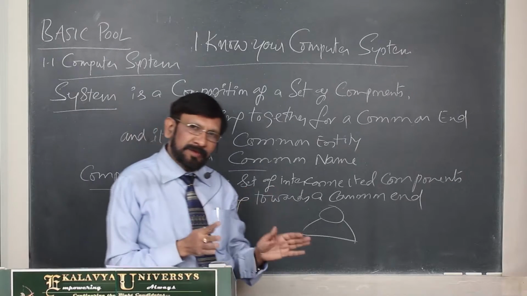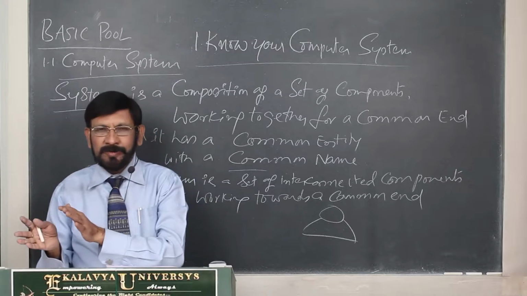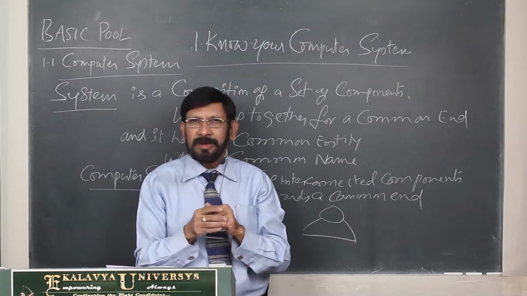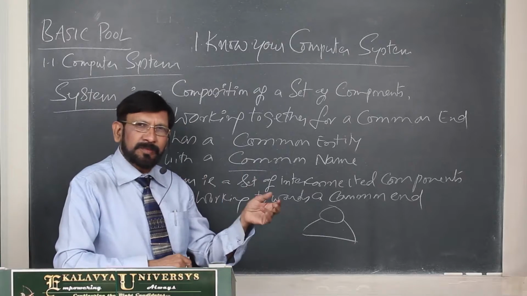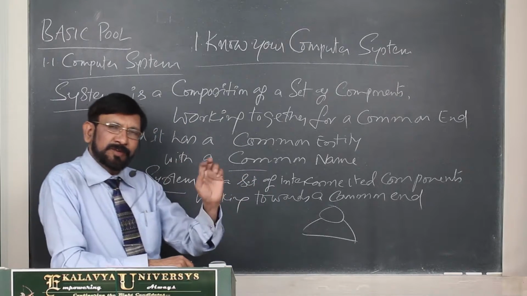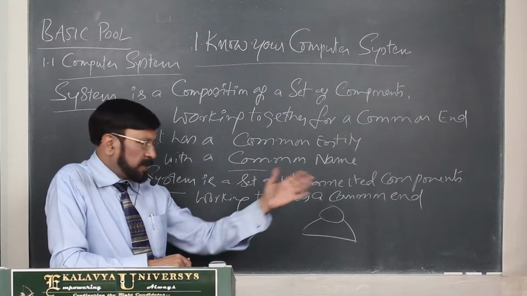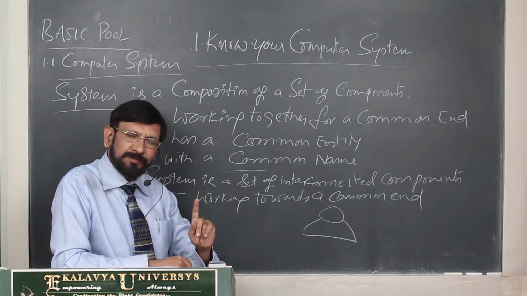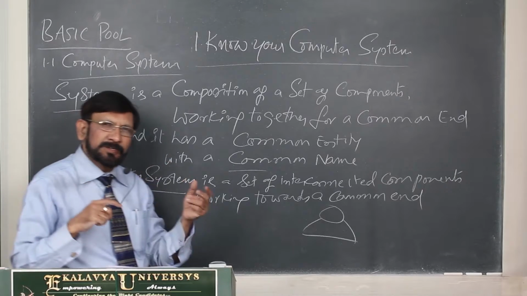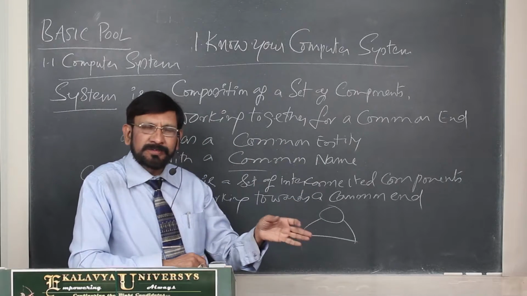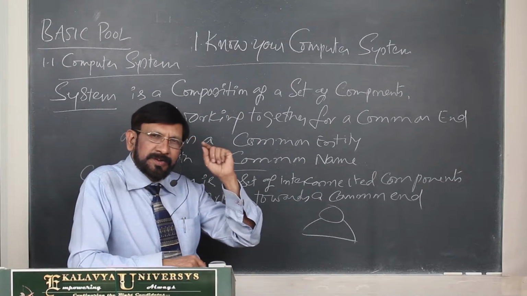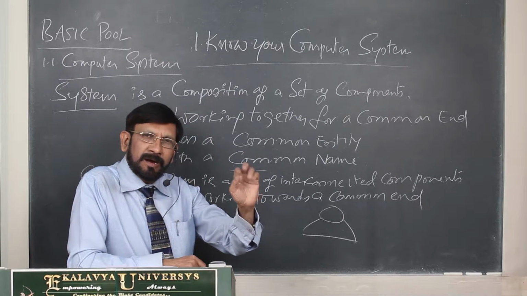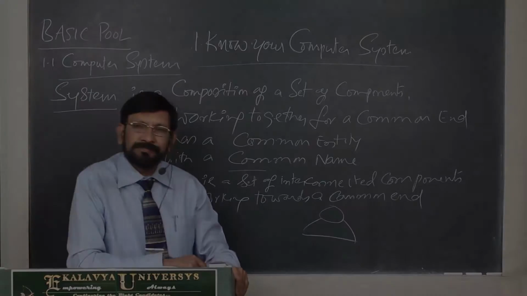So either human system or computer system is a composition of hardware and software. Of course, in human system, you never use the words hardware and software, but for the sake of similarity, you can understand that in the human system also, whatever is visible or tangible is hardware, and whatever instructions are generated by the brain are called software.